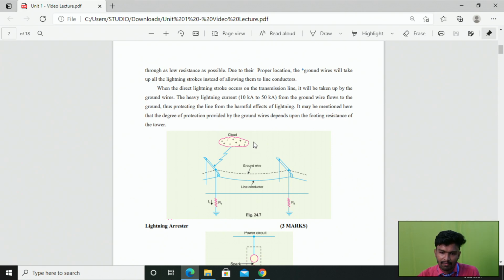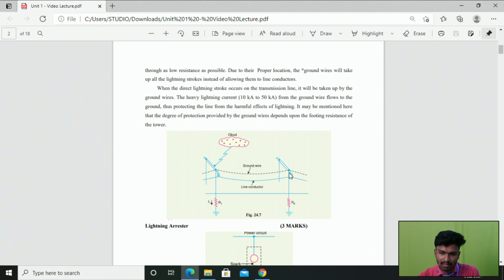Here we have a cloud. Whenever lightning occurs on this line, before reaching the line conductor, the lightning stroke will face the ground wire. If the lightning stroke falls on the ground wire instead of the line conductor, it will divert this extra surge through the towers.